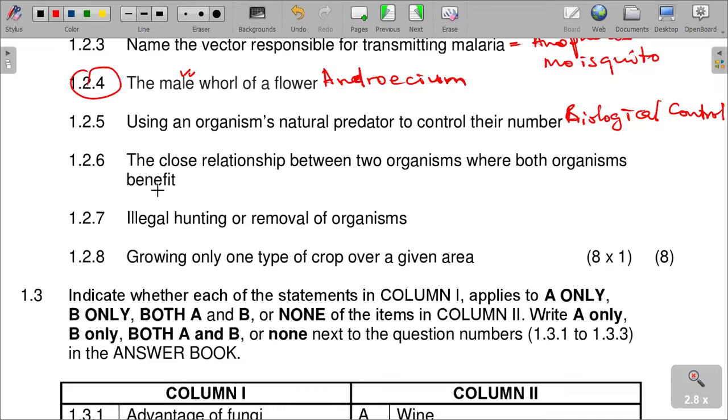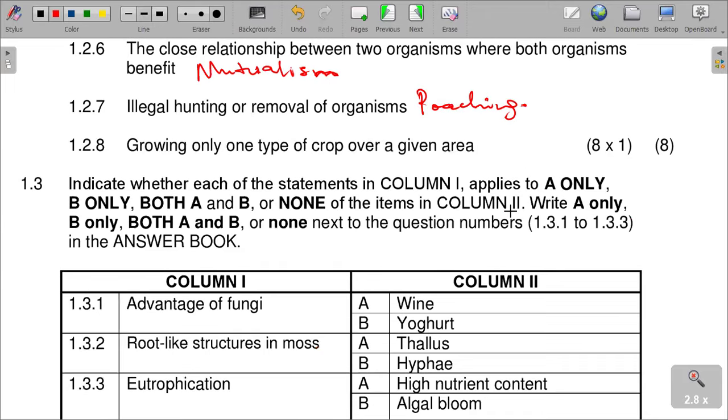And then the close relationship between two organisms where both organisms benefit is called mutualism. I remember from the notes that I posted on the channel, we talked about forms of interaction. Mutualism is when both ends are benefiting in a relationship. And then illegal hunting or removal of organisms is poaching, where people hunt and kill organisms illegally.